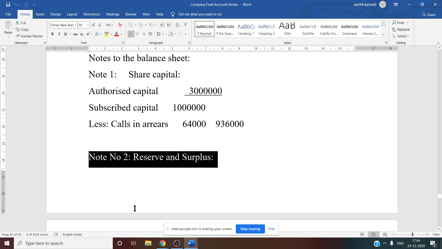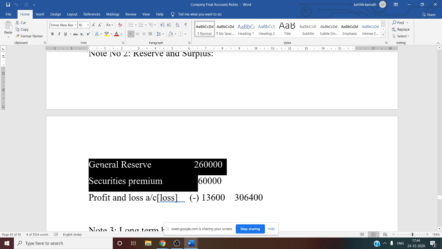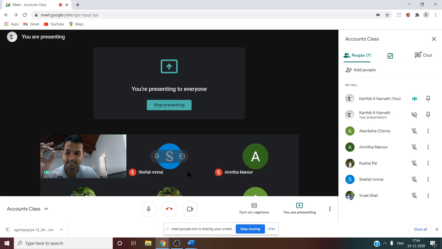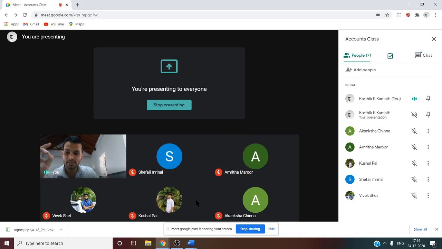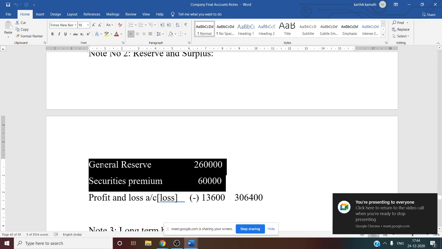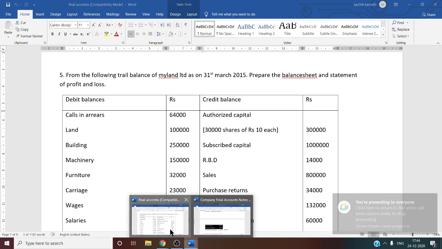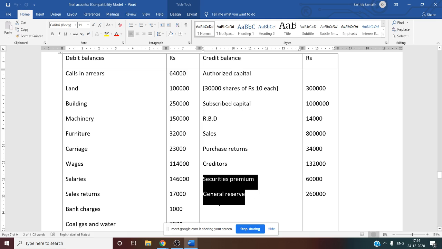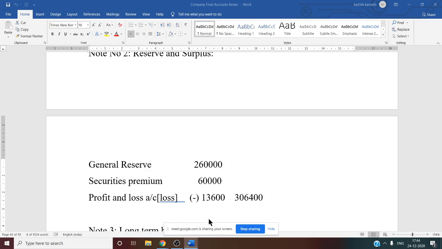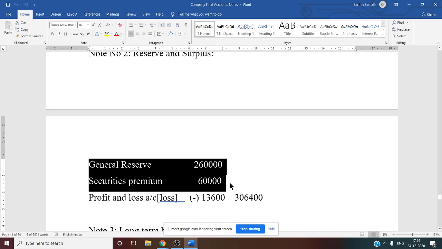If you see reserves and surplus here, first there are two categories. One is the reserve category and the second one is the surplus category. In the reserve category, you can write general reserve, any transfer to reserve, and any fund information. Here general reserve and security premium information is given. If you see the question, we can consider these as shareholder funds. So shareholder funds you have to write under reserves and surplus, that is 2,60,000 plus 60,000.